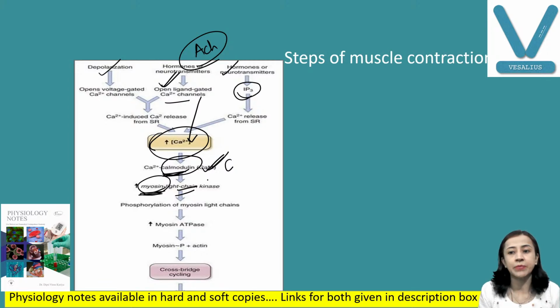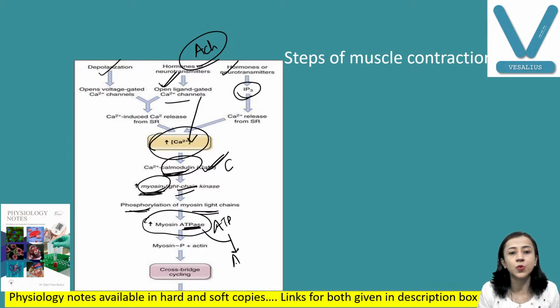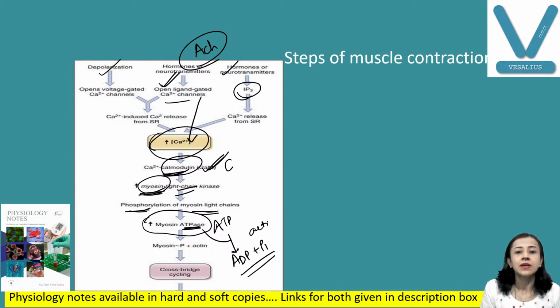Now what is the action of this enzyme? It causes phosphorylation of myosin light chain. I think all of you know that myosin has a light chain and a heavy chain, and the light chain forms the head. So there is phosphorylation of the myosin head. Because of phosphorylation there is an increase in the activity of myosin ATPase, which is required for the degradation of ATP. This ATPase converts ATP into ADP and phosphate, so there is formation of actin, myosin, ADP and phosphate.